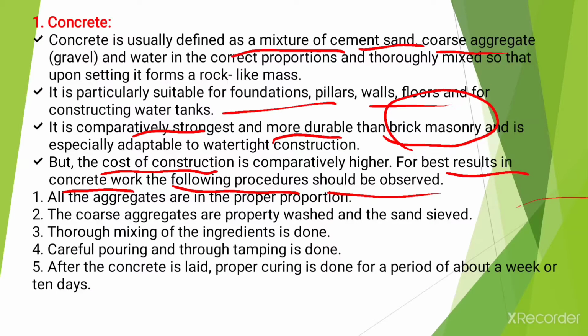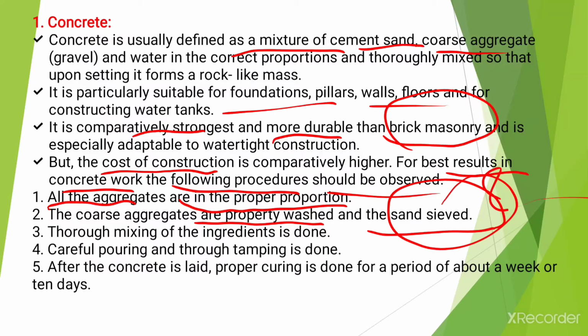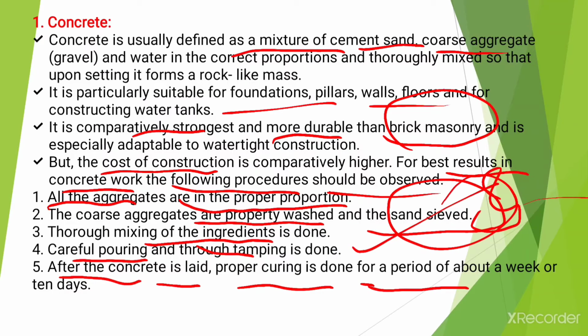What is the procedure for that? All the aggregates should be in the proper proportion. The coarse aggregates are properly washed and the sand is properly sieved. These are the requirements for good preparation of concrete. Then thorough mixing of the ingredients is done. Then careful pouring and thorough tamping is done. After the concrete is laid, proper curing is done for a period of about a week or 10 days.